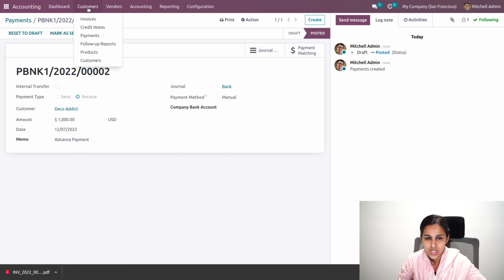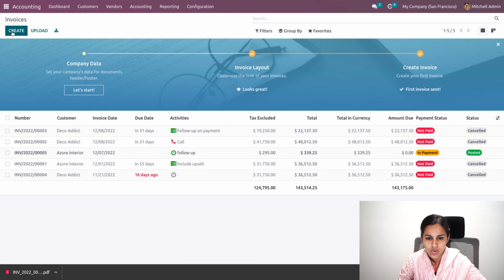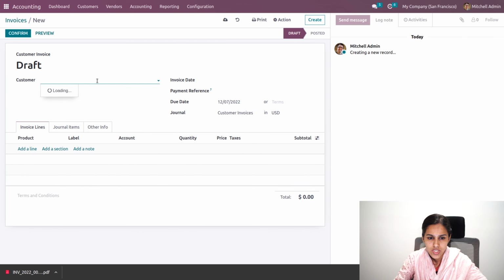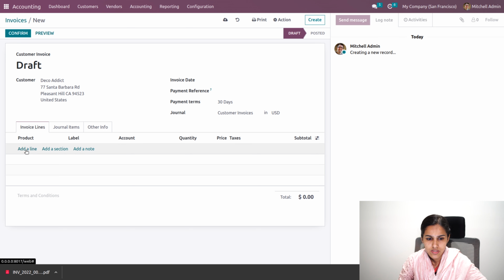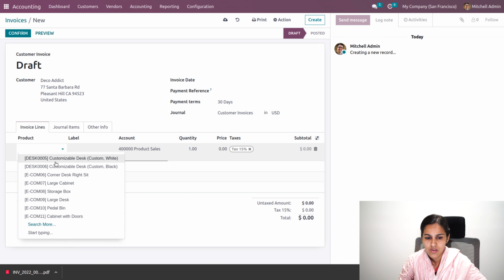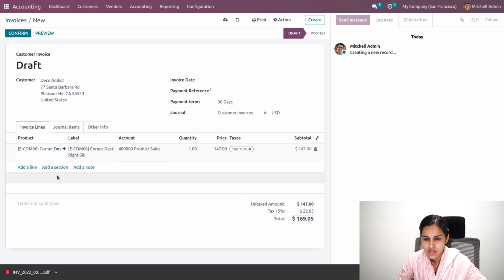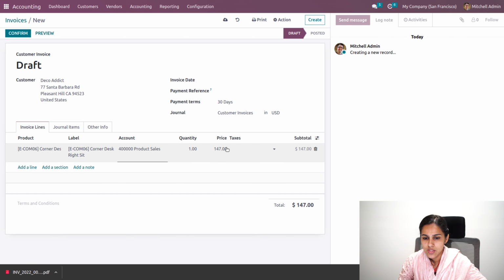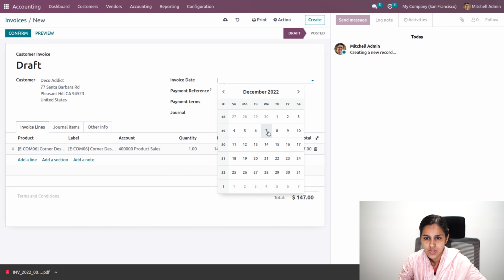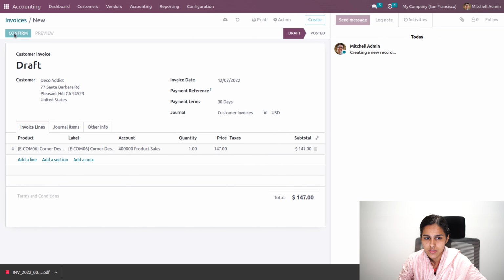Okay, so let's see if this customer has an invoice. For example, Deco has an invoice with Corner Desk with a price of 147, and the invoice date has been provided as today. Okay, so let's confirm this.